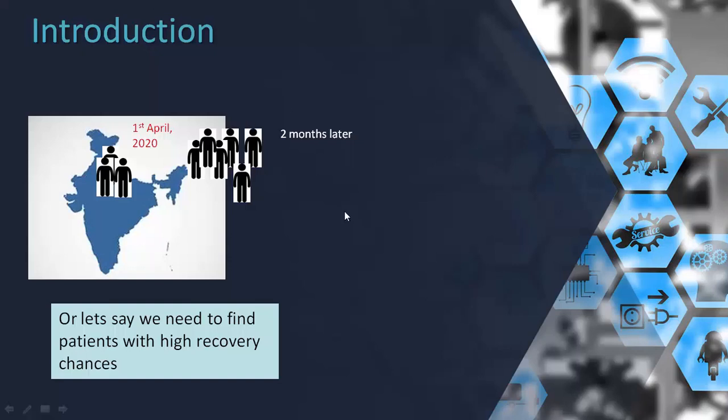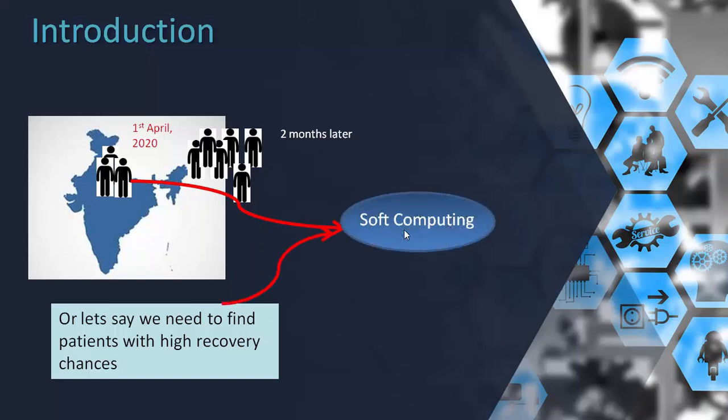In all these three cases, we require a certain amount of analysis, and the inputs we are using may not be fixed or deterministic. They may be random or varying in nature. For these kinds of scenarios, we resort to soft computing techniques.